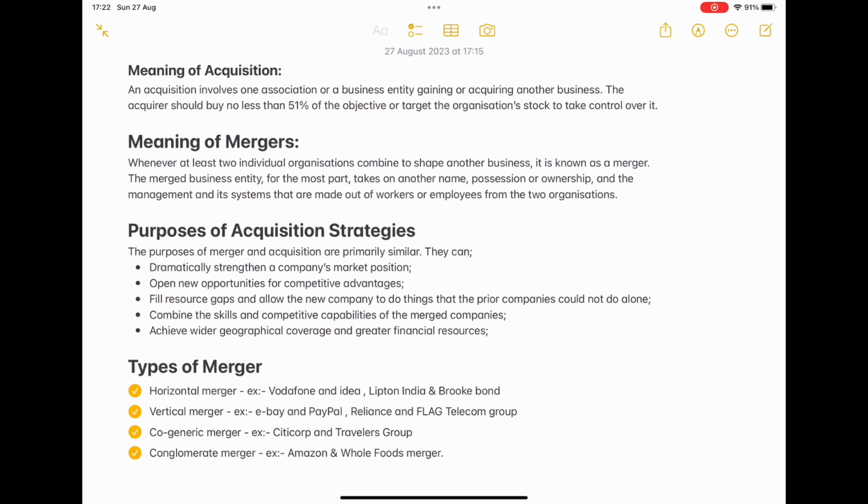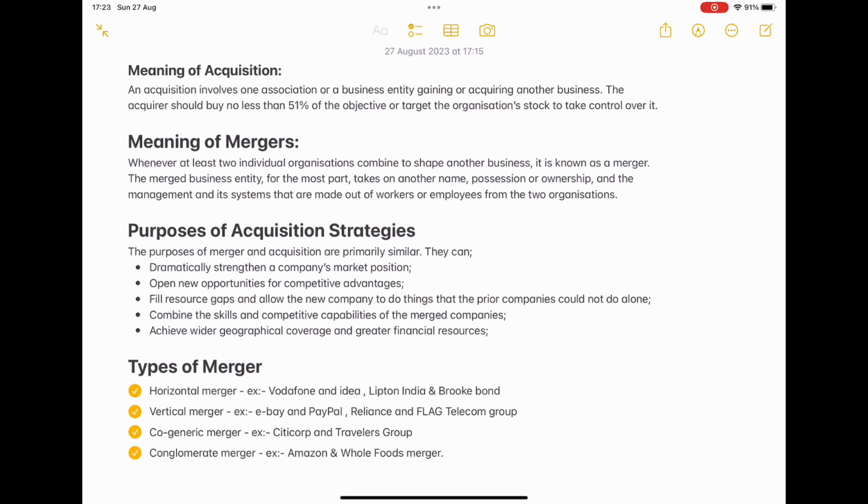In case of acquisition, one company is going to purchase another company, and the acquiring company has to purchase more than 51% of it; only then can we call it an acquisition. If it has less, like 49% or 43%, we can't call it an acquisition because it is not having majority, it is having minority rights, isn't it? So if it has a majority of 51% shares, we can acquire another company.